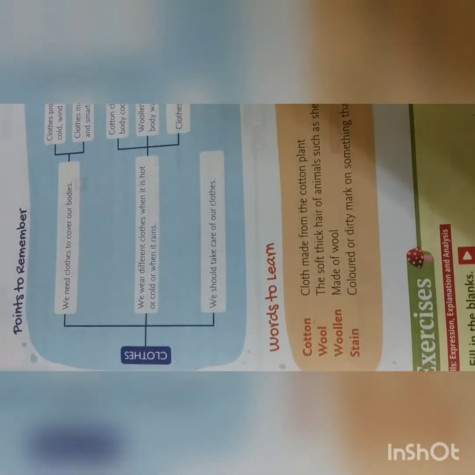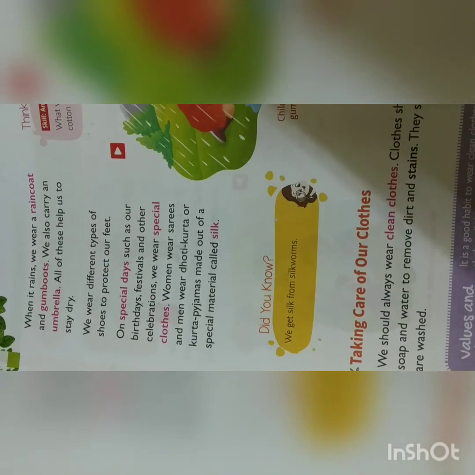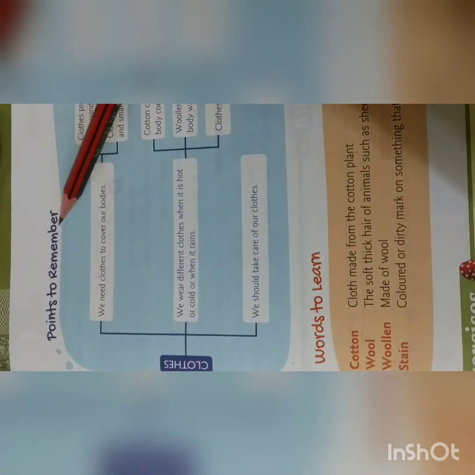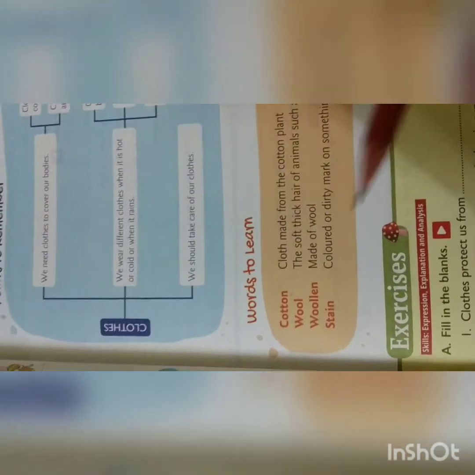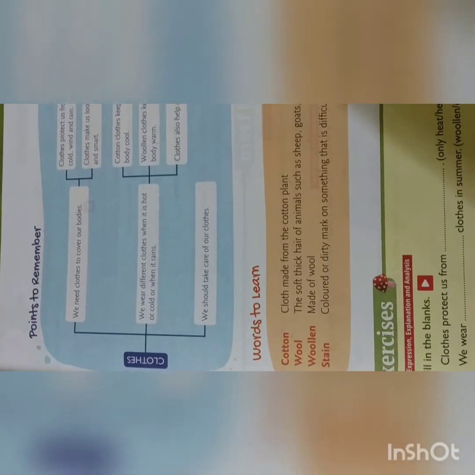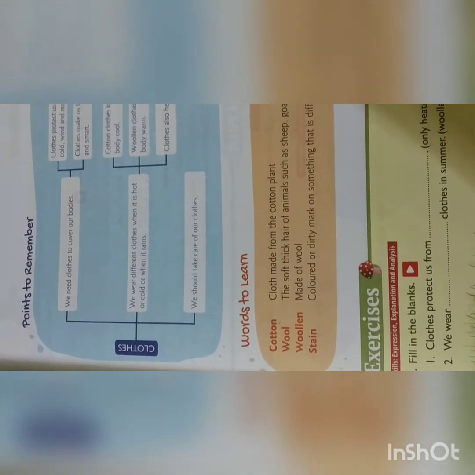Okay children, in this class today we learned the kinds of clothes that we wear. Cold season we wear woolen clothes, hot season we wear cotton, and rainy season we wear raincoat and use umbrella. Also we have learned how to take care of our clothes. Okay, then we learned the points to remember, and the words. Okay children, with this we end our class here, and the exercises we will see in the next class.